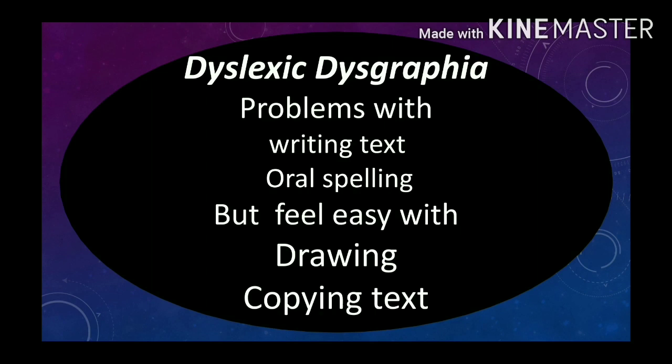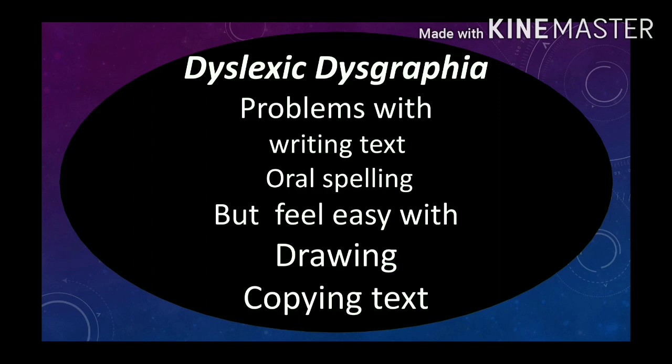Dyslexic dysgraphia, as I talked about in the previous video, concerns the phonological component. The deficit in the phonological component of language is called dyslexia. So dyslexic dysgraphia is all about dyslexia. They will have problems writing text because it's about language, and they will have a problem with oral spelling.